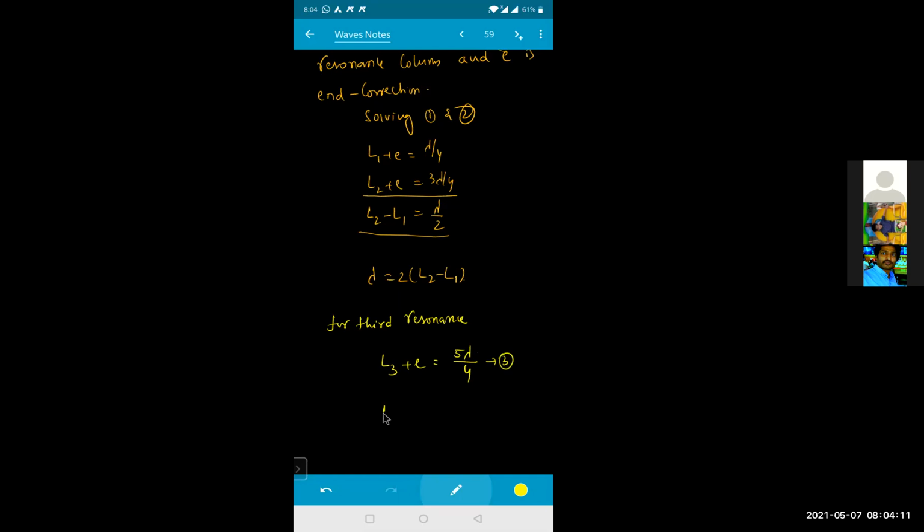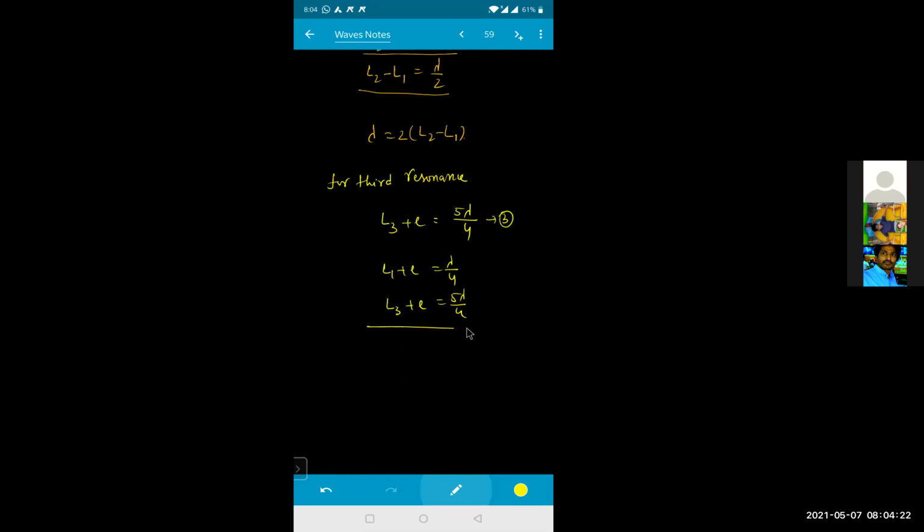So even from this one I can write L1 plus E equals lambda by 4, and L3 plus E will be equal to 5 lambda by 4. Solving this, L3 minus L1 will be equal to, this will become how much? Lambda. So from this I can calculate the velocity of sound.